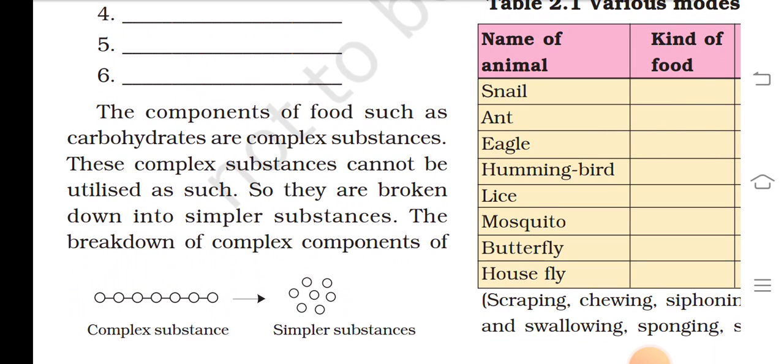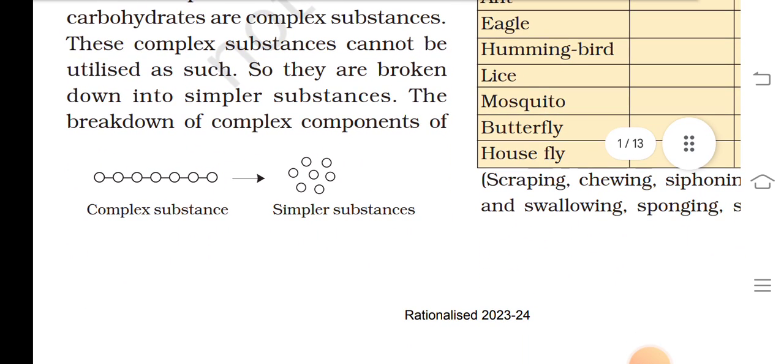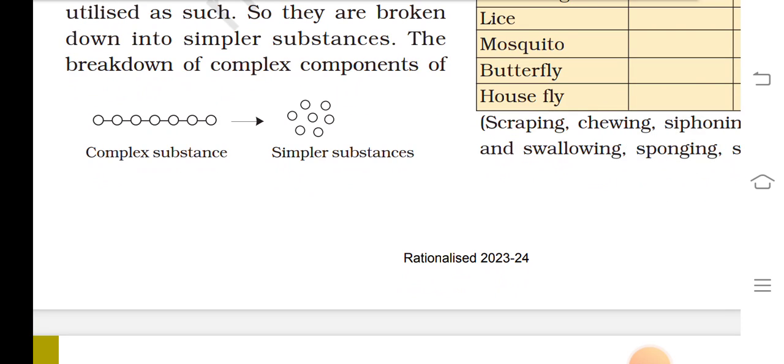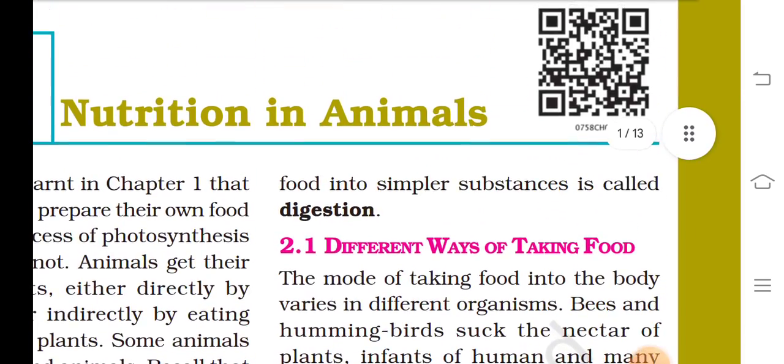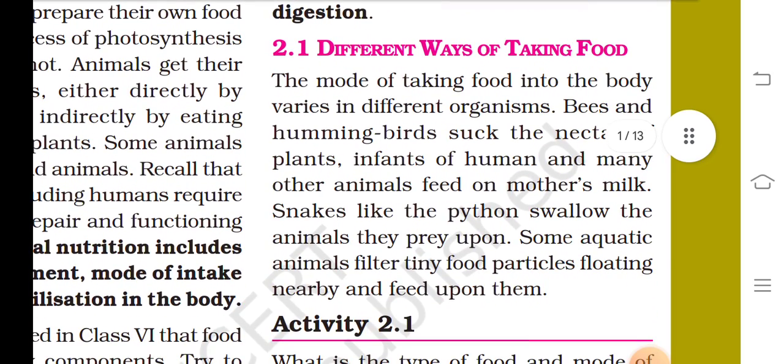The components of food, such as carbohydrates, are complex substances. These complex substances cannot be utilized as such, so they are broken down into simpler substances. The breakdown of complex food into simpler substances is called digestion.